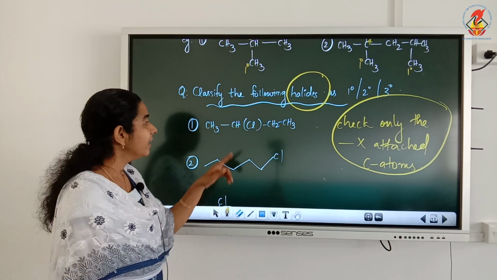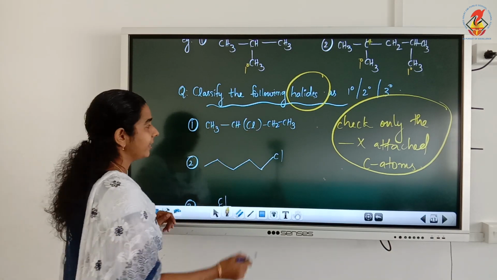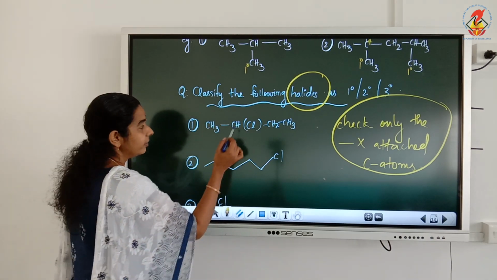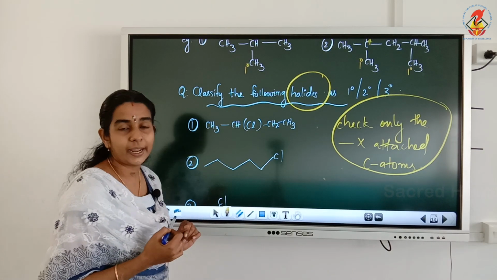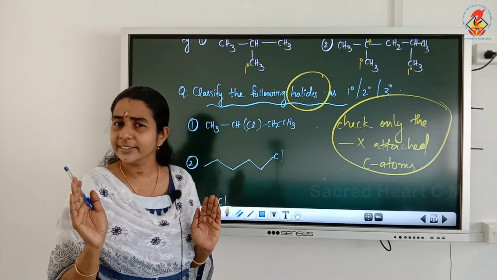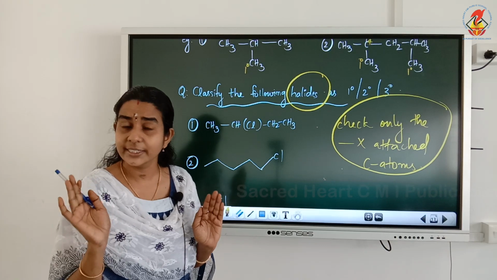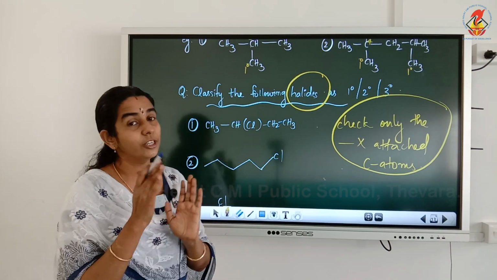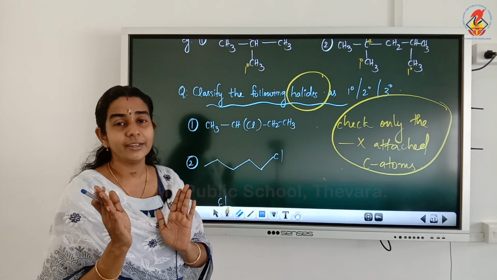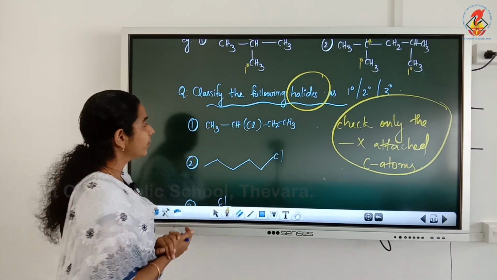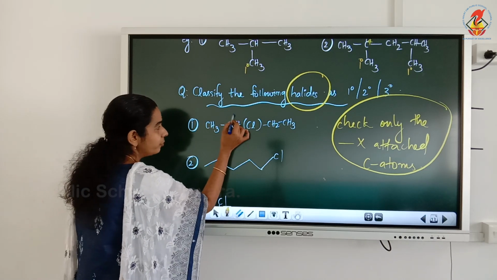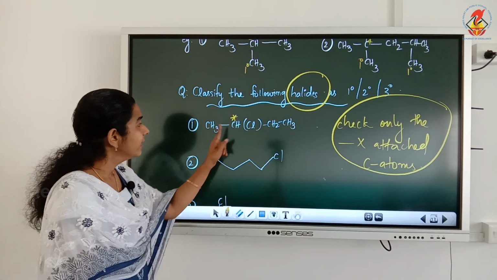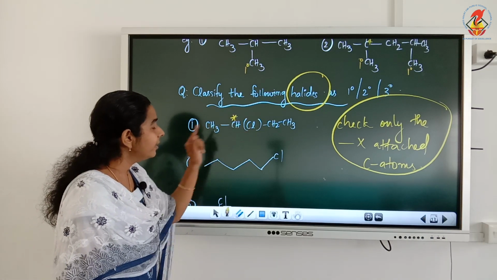In the first question, which is the halogen present? Yes, it is chlorine. So which is the halogen attached carbon? Here chlorine is given inside a single bracket, just like a condensed formula. If anything is given inside a single bracket, it will be attached to the previous carbon. And if there is no previous carbon, then only we can say it will be attached to the next carbon. So here, which is the Cl attached carbon? Put a star mark here. So this is the Cl attached carbon.